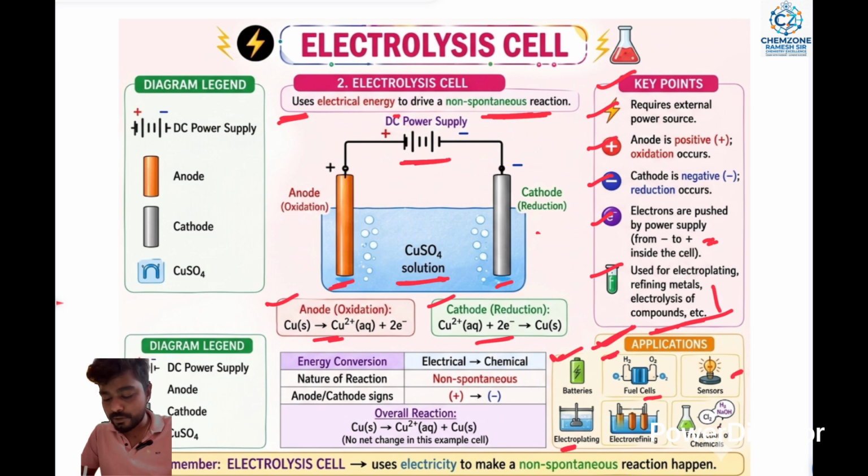The next one is electrorefining. Then the next is the production of chemicals, meaning formation of any type of chemicals. Remember the main importance: an electrolytic cell uses electricity to drive a non-spontaneous chemical reaction.